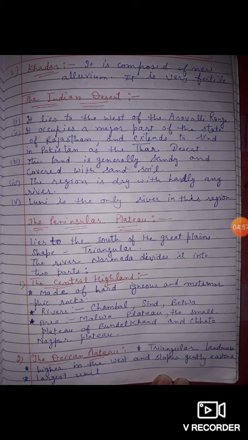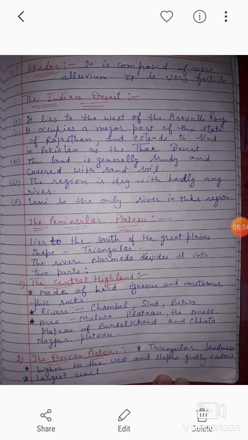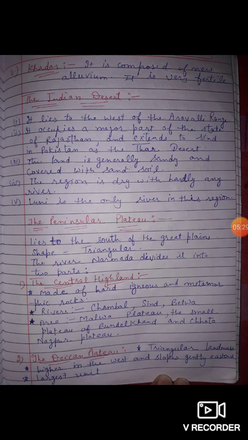And next is the Deccan Plateau. Its shape is triangular and it is higher in the west and slopes gently eastward, and it is the largest unit in the plateau region. So we discussed the peninsular plateau, which lies on the south of the Great Plains, and it is divided into two parts, Central Highland and Deccan Plateau.